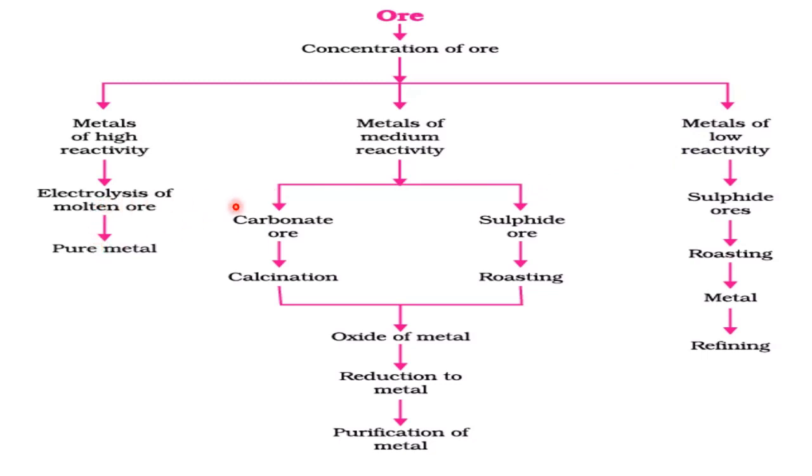These are the methods for the moderate. These are methods for the least reactive. Ultimately, at the end, we get a pure metal. If it is not a pure metal, if it is 90%, again go for refining. This has already gone for electrolysis, so almost we get it in the pure condition. So kindly go through this flow chart. We will take an exact example in the next class, and then we will study how the metal is extracted stepwise.